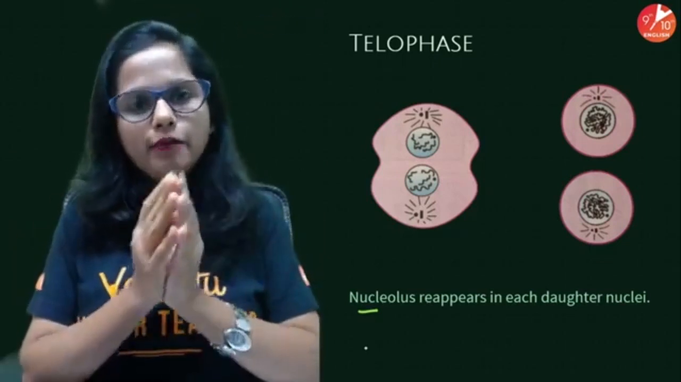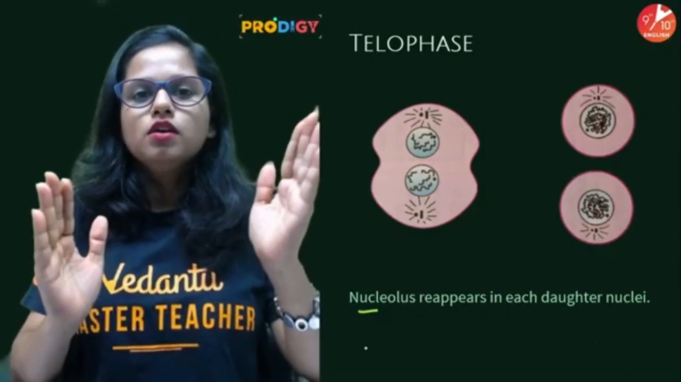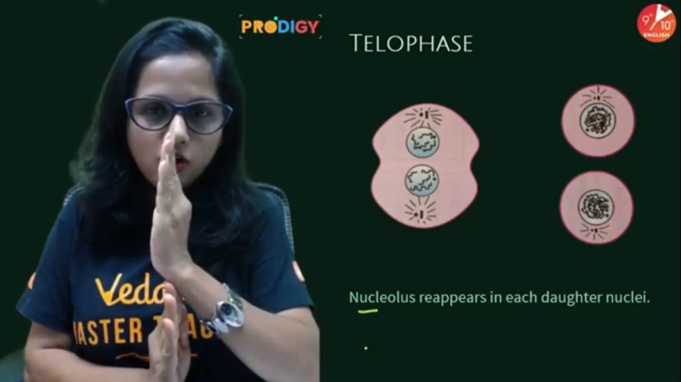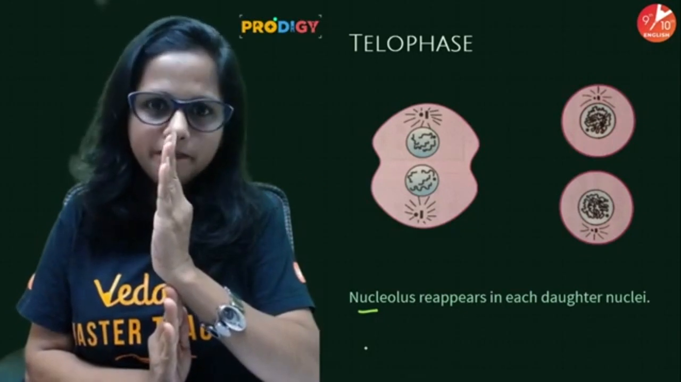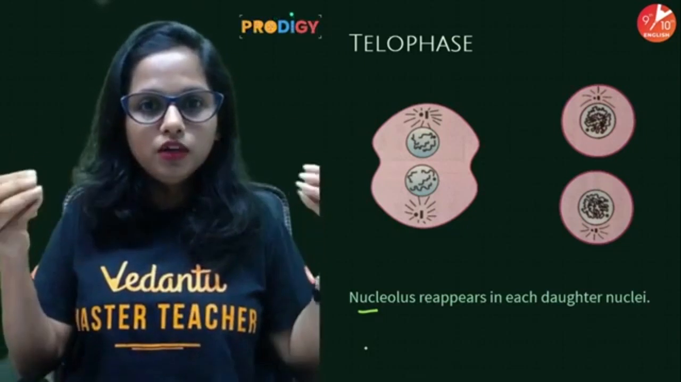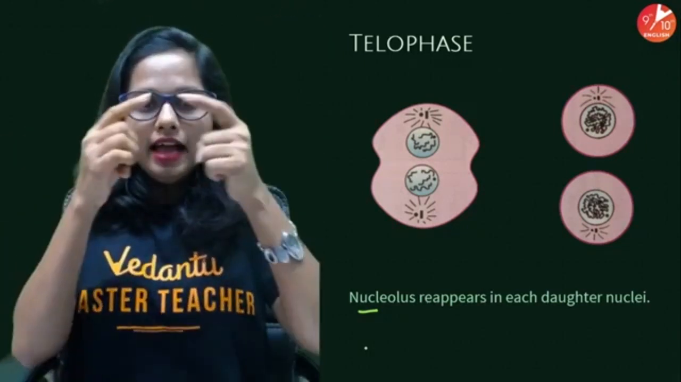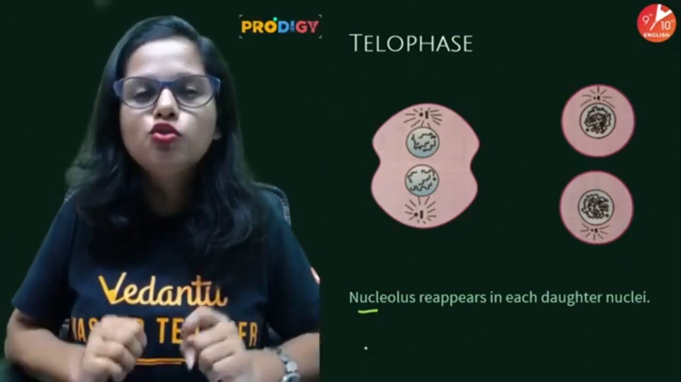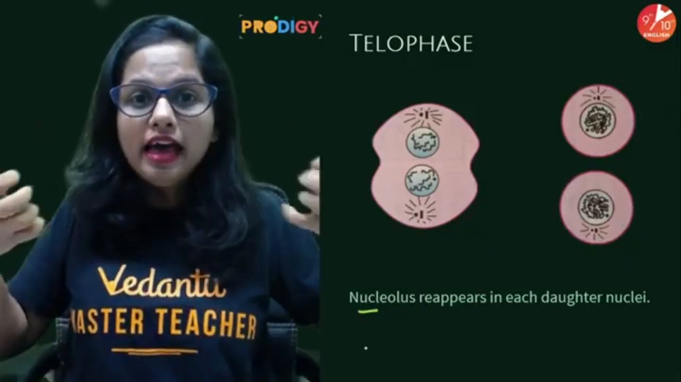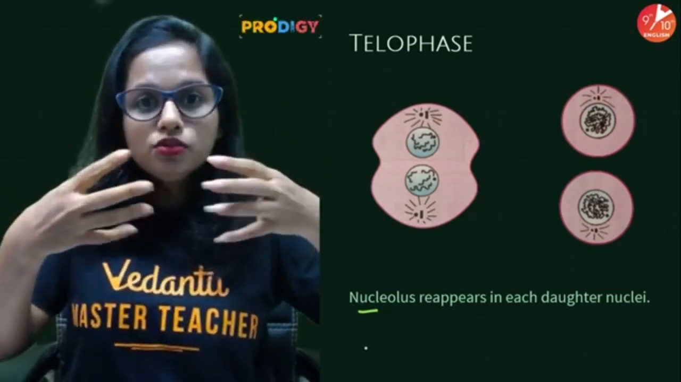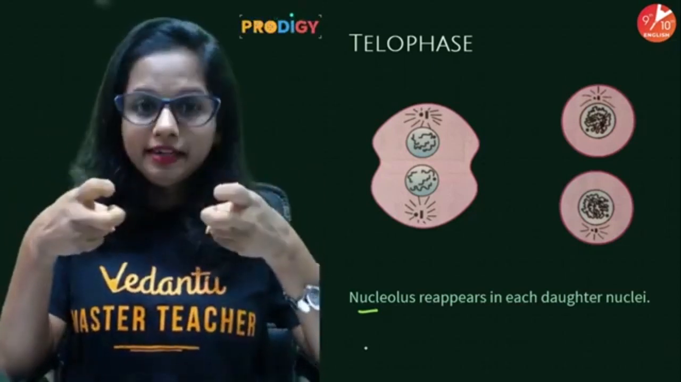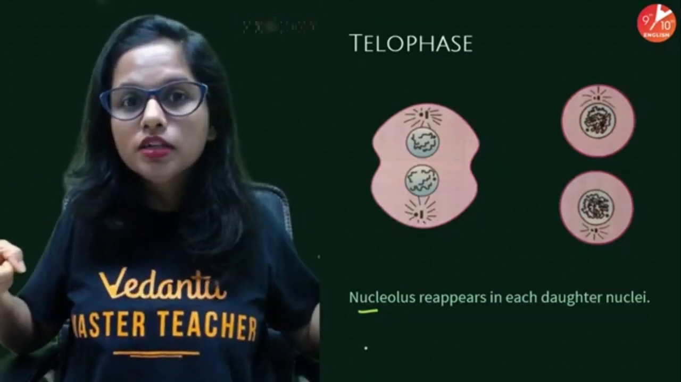M for meta, M for middle. So in metaphase, what happens? Chromosomes are aligned along the equatorial plane. Then spindle fibers, which are formed between the two centrioles, attach to the centromeres of each chromosome. Anaphase, A for away. Spindle fibers contract, centromere splits, chromatids get separated, which are pulled towards the opposite poles.